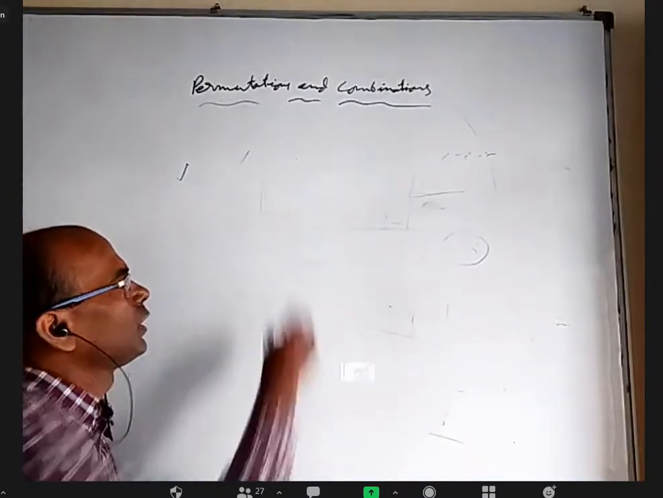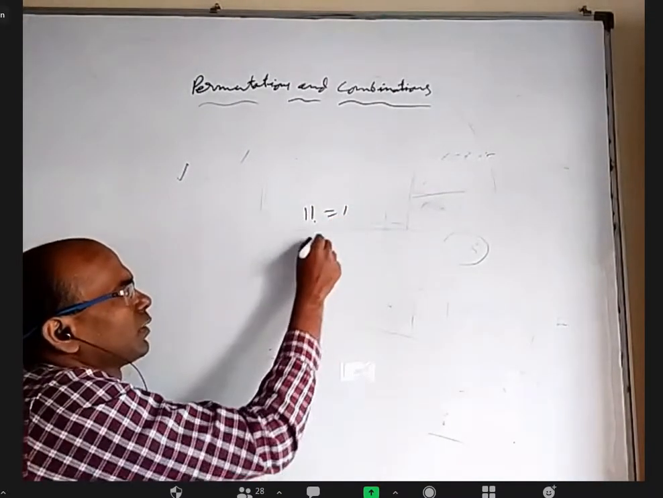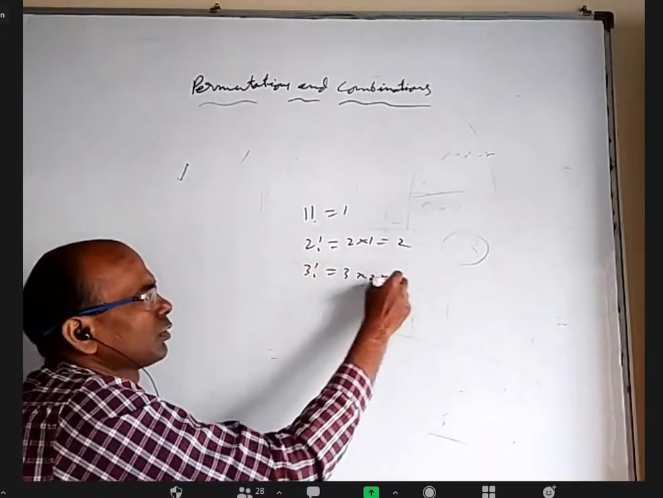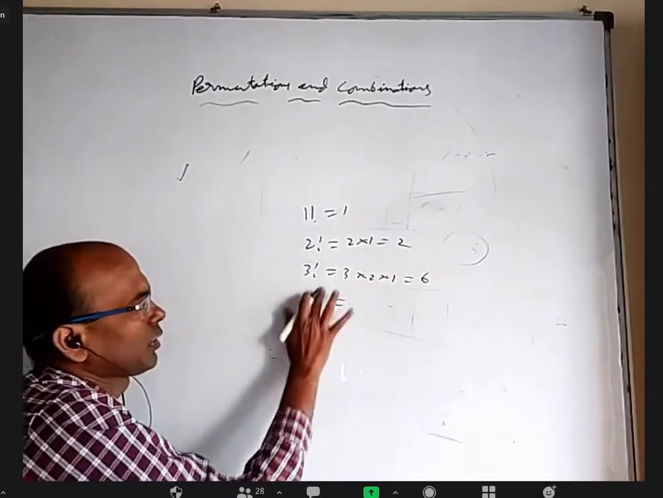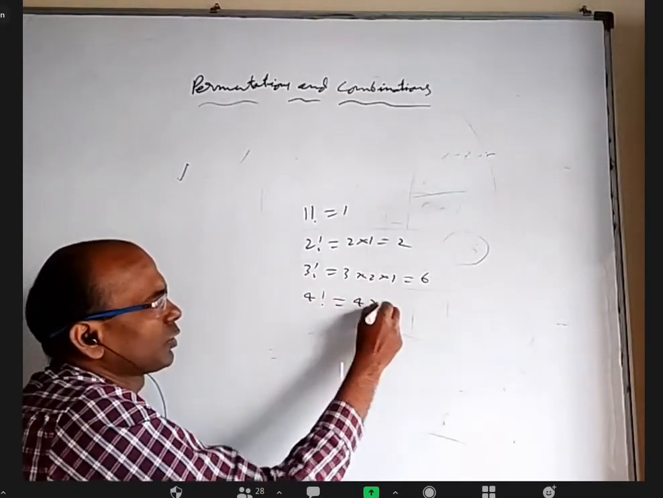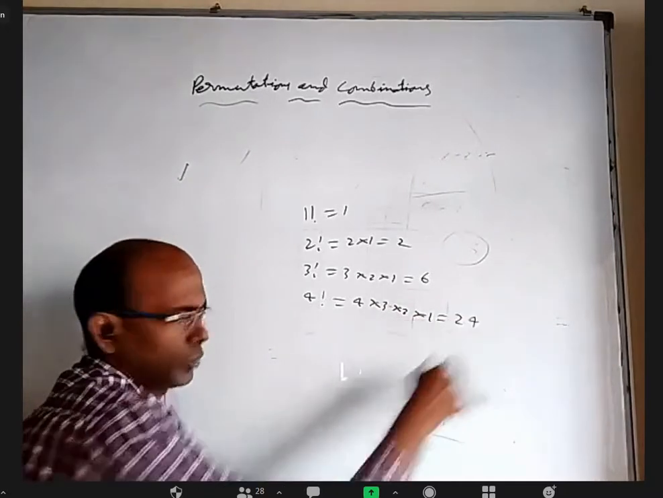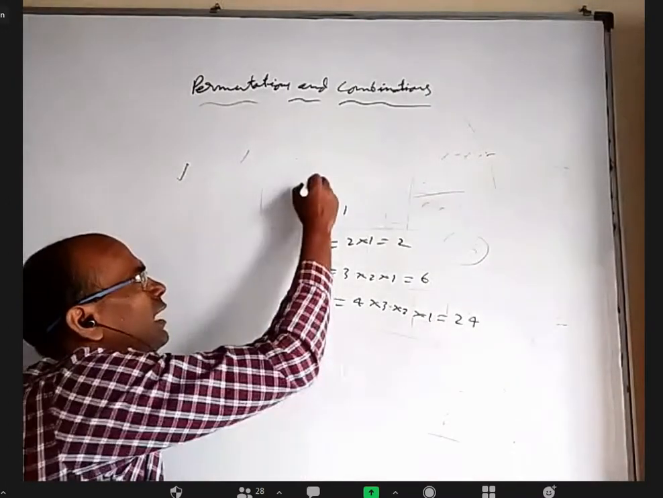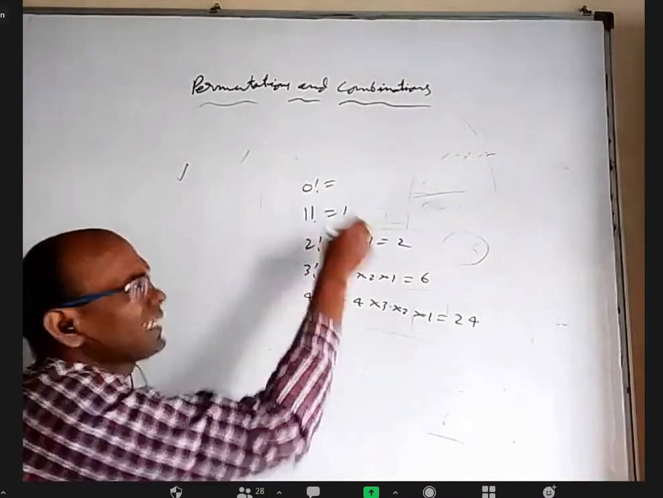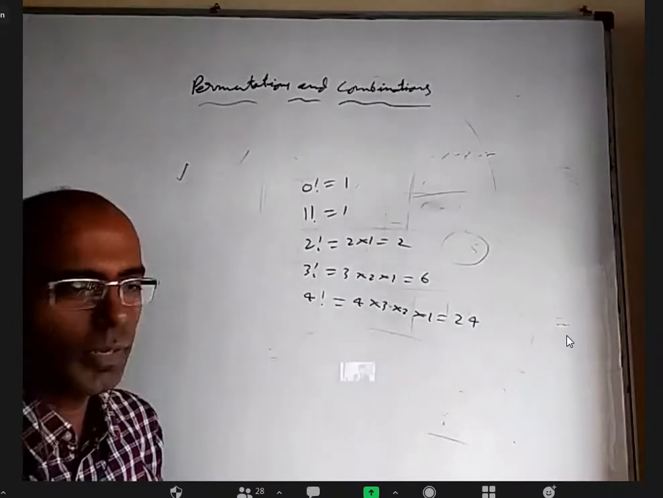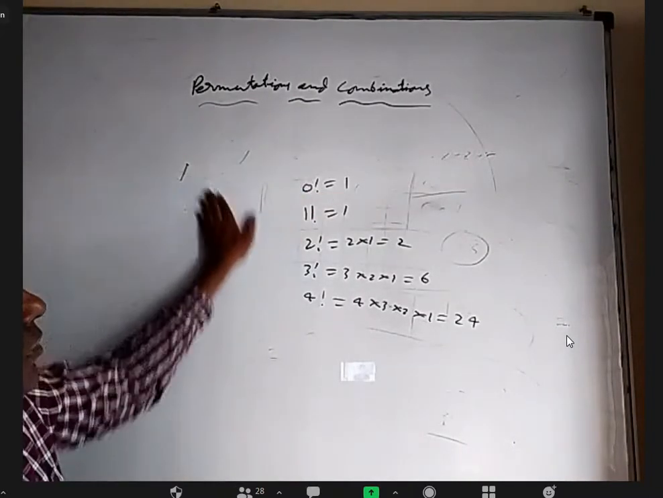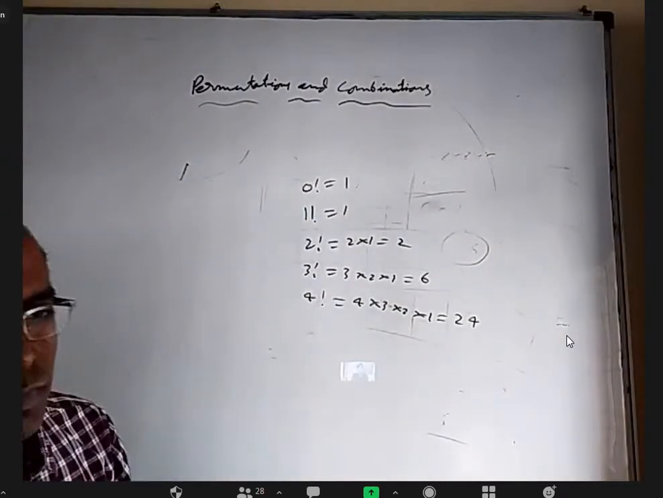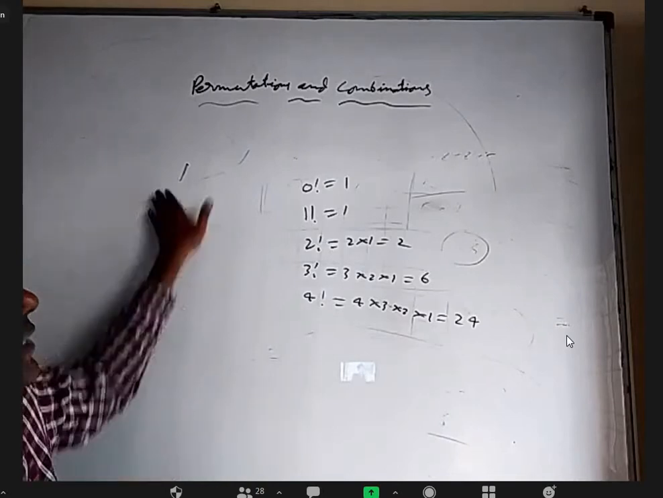Don't worry. 1 factorial means only 1. 2 factorial means 2 into 1, which is 2. 3 factorial means 3 into 2 into 1, which is 6. 4 factorial means 4 into 3 into 2 into 1, which is 24. Basically, n factorial means the product of n natural numbers. And 0 factorial, we take it as 1. One may ask, how can we multiply 0 natural numbers and get 1? Not like that. We just fix it like that for some reason, which you will know later on. Let us, for the time being, accept it.